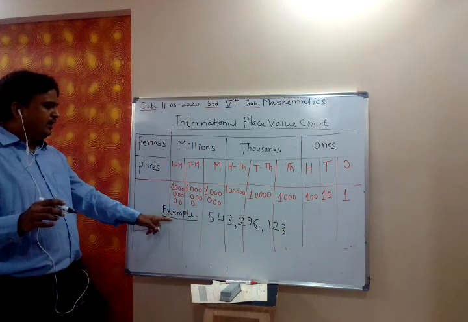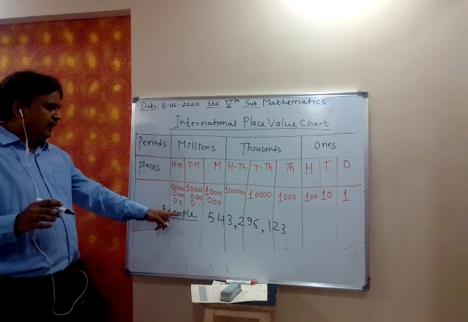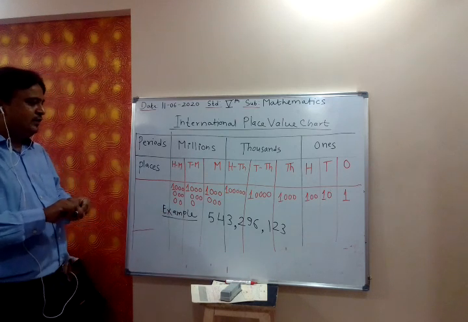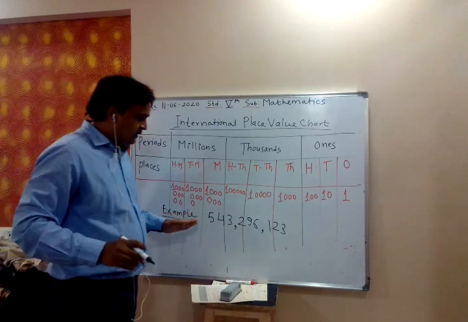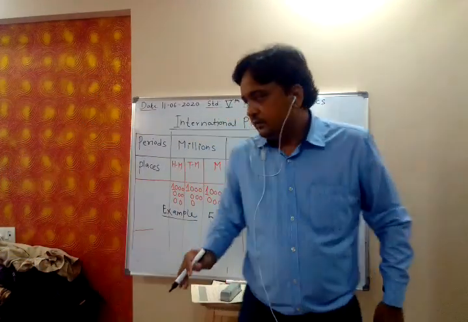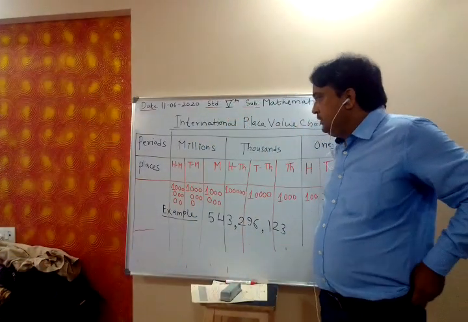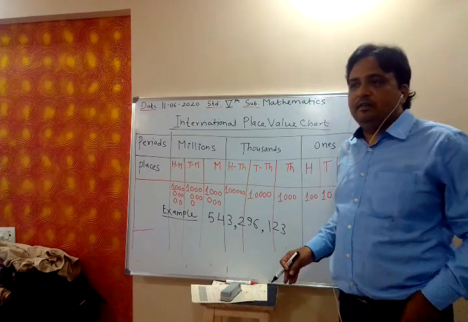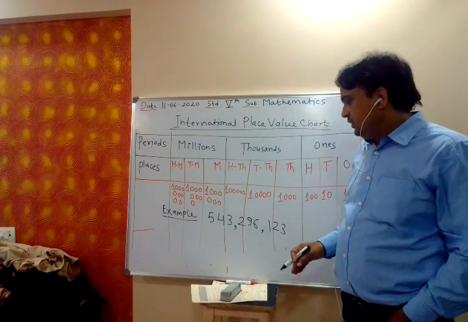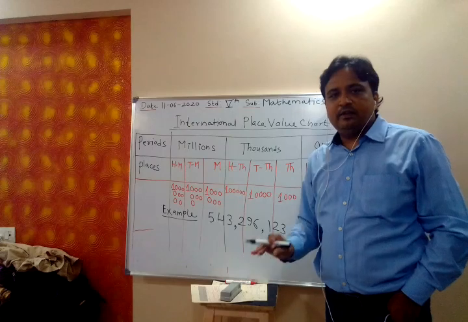This example you have to write. This is the number given. This is a 9-digit number.